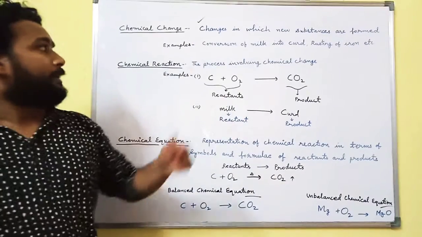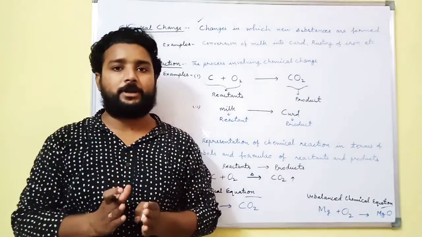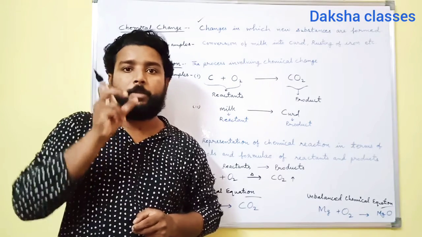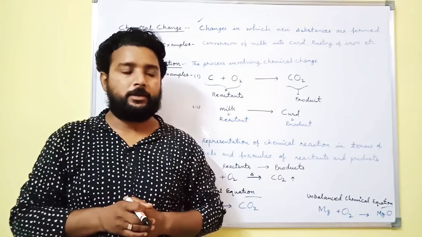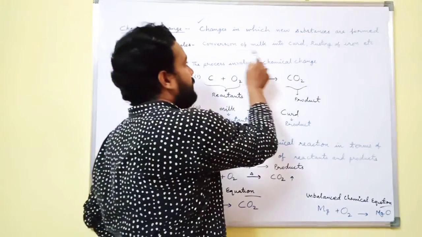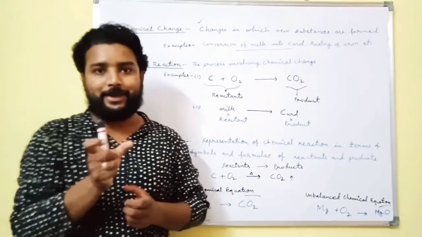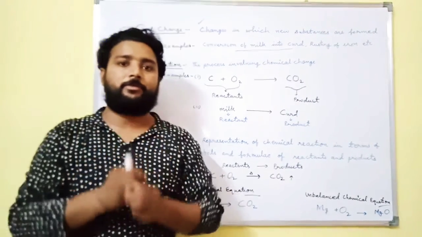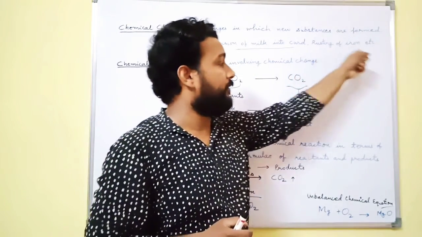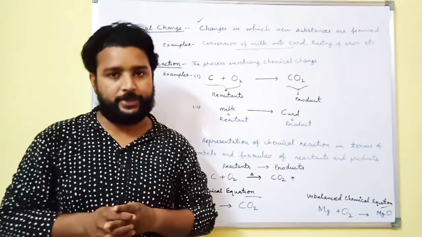Changes in which new substances are formed are called chemical changes. And students, these changes are permanent in nature. For example, the conversion of milk to curd. The properties of curd are different from the properties of milk. Another example is rusting of iron, and also ripening of fruits, etc.